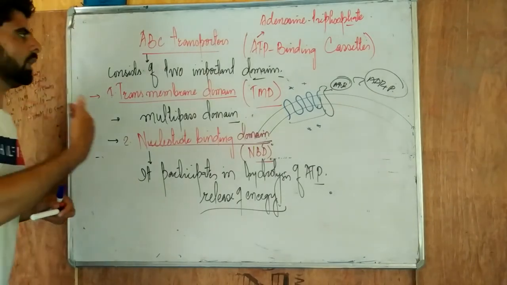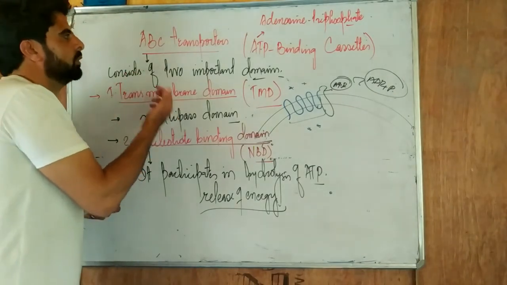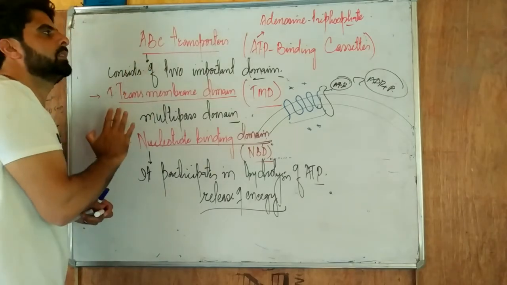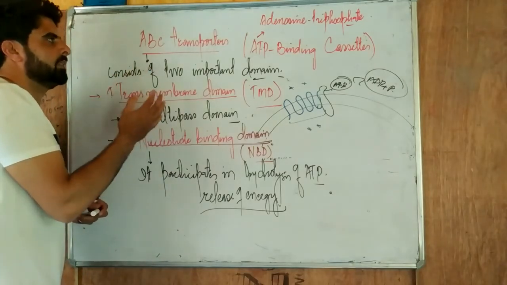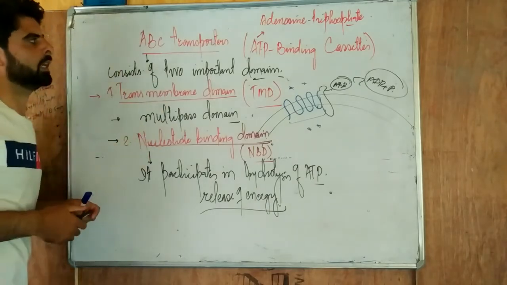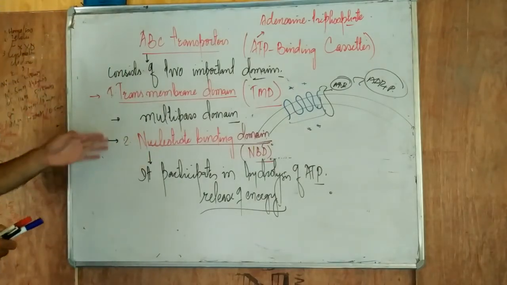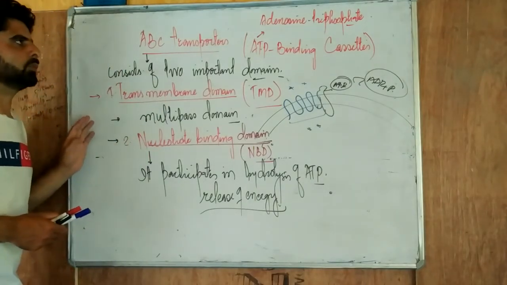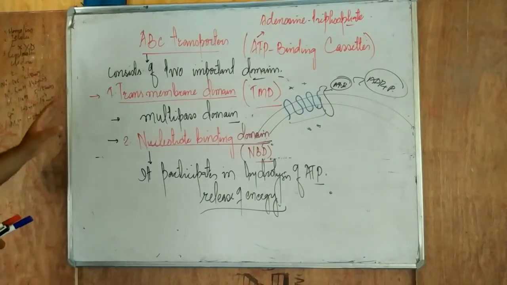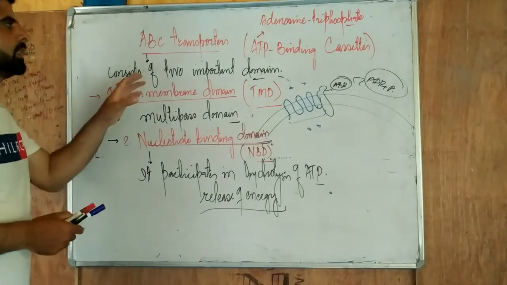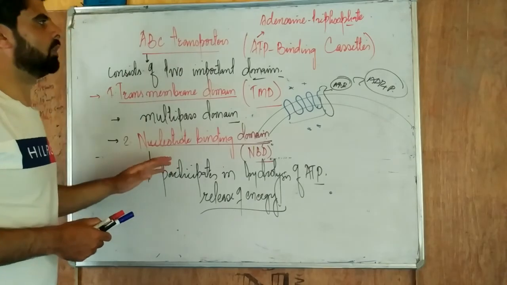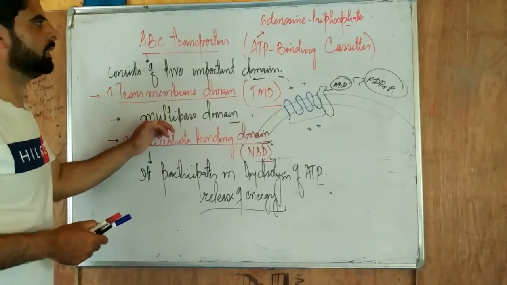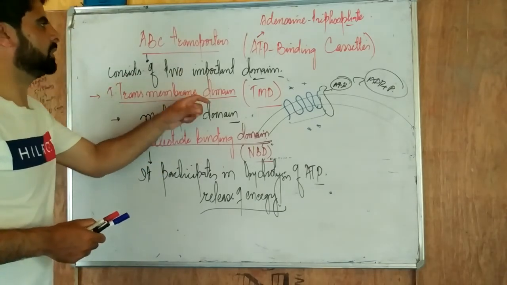So after all, why are the ABC transporters ATP dependent transport? It's the largest family where ATP binding takes place. On the basis of that, we call it an ABC transporter. The rest we have discussed in our previous lectures, like the P-type pumps, the V-type pumps, and the F-type. Both are ATP dependent, no doubt, but this is the largest family which is dependent upon the ATP.